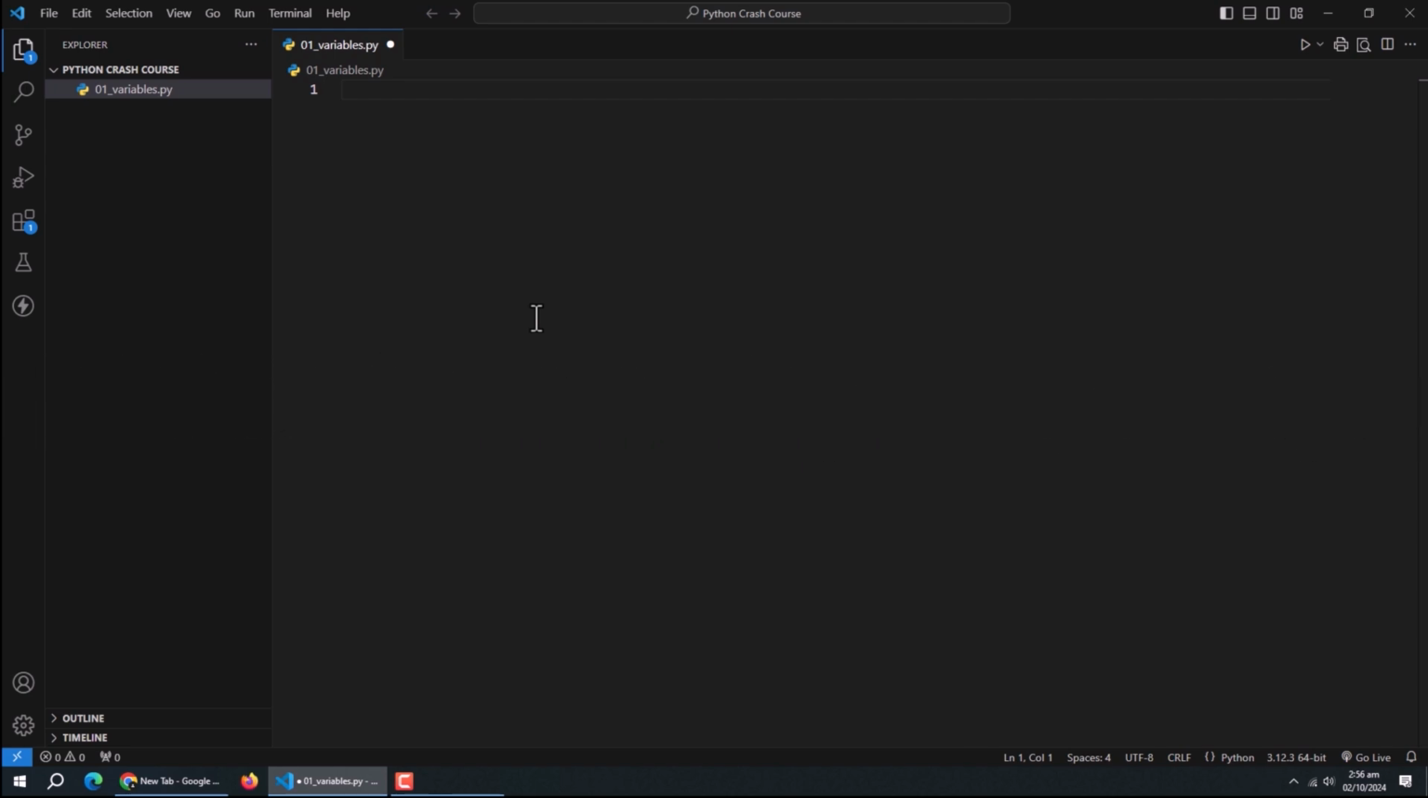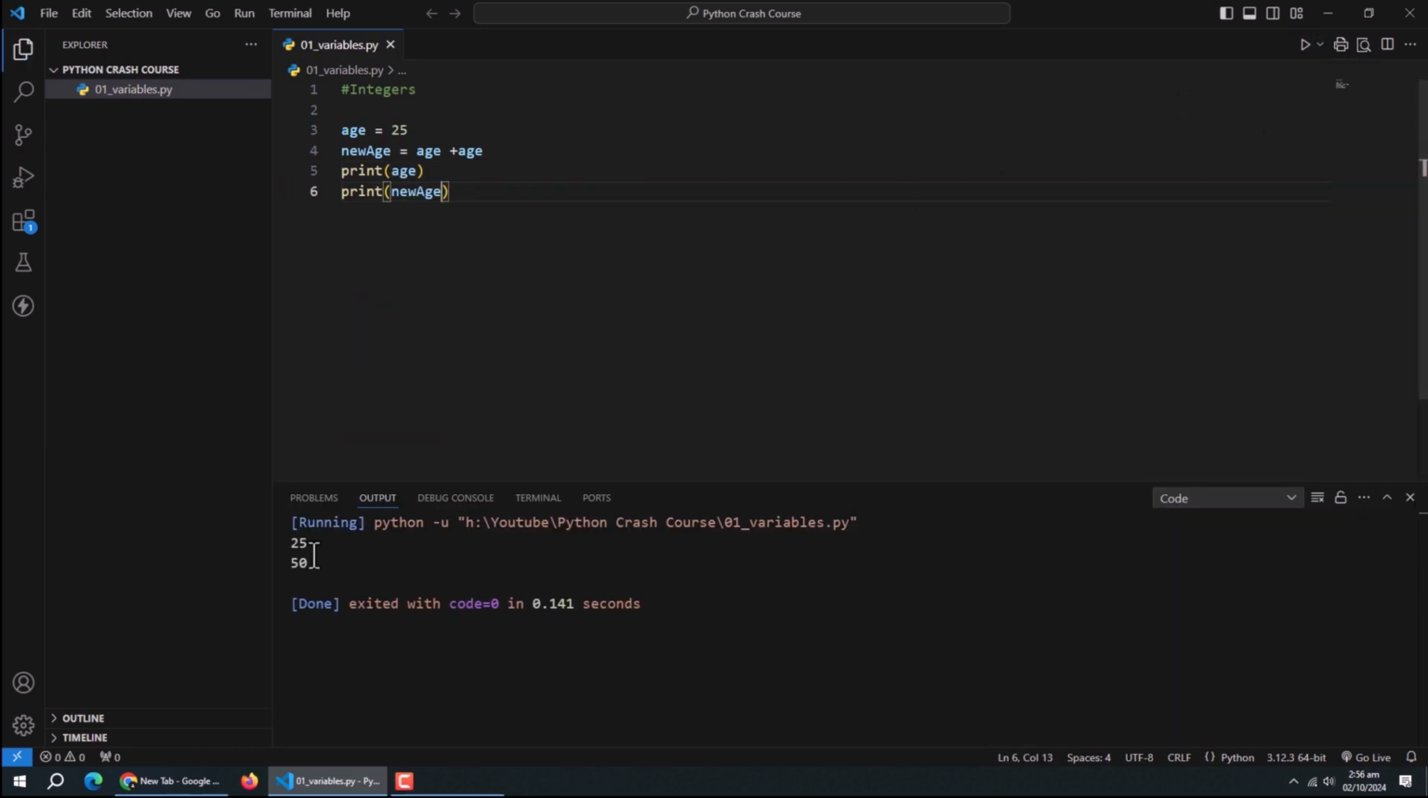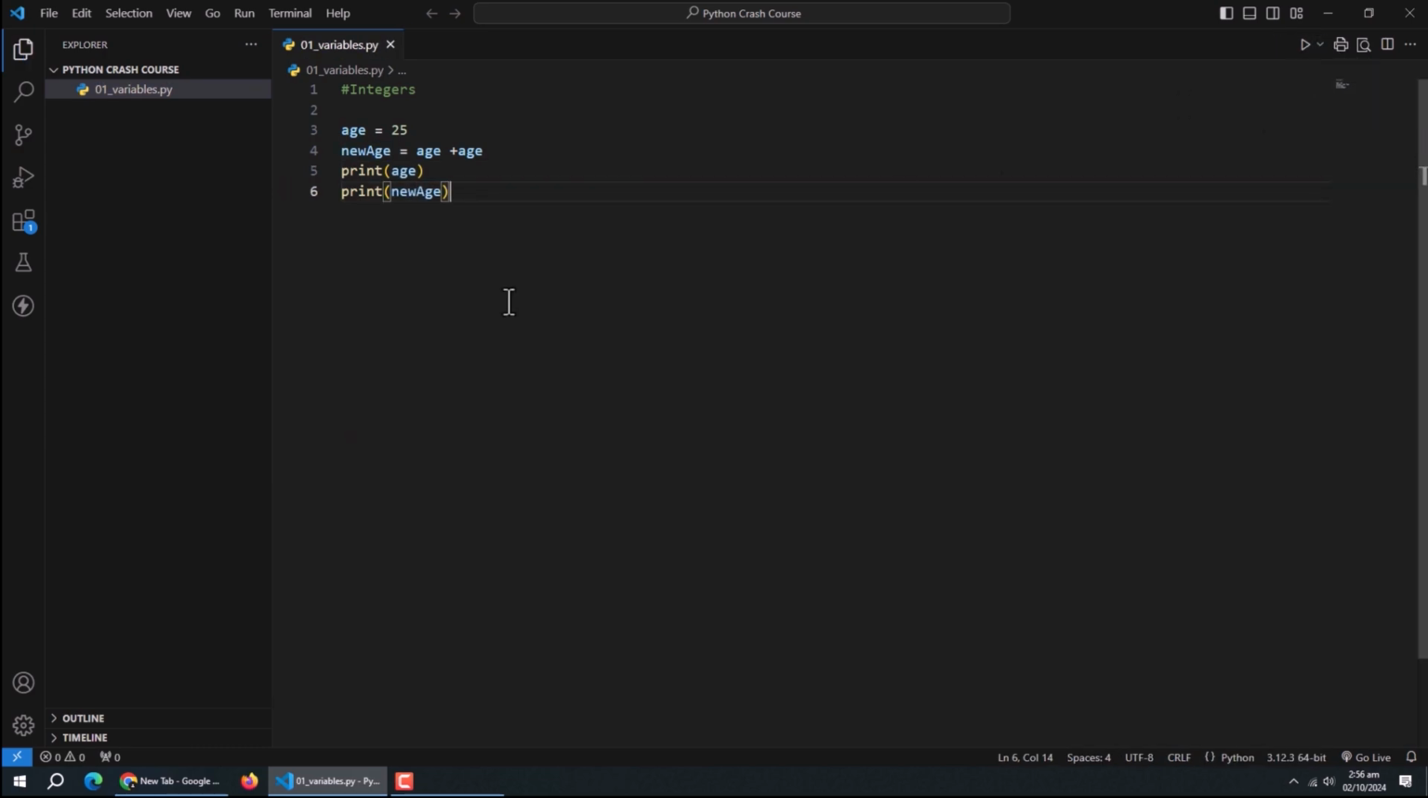Now, let's talk about data types. There are quite a few, but we'll cover the most common ones. First, we've got integers. These are to handle whole numbers. You use them for counting things or doing math without decimal points. For example, here, age is an integer. You can do all sorts of math with integers, like addition, subtraction, you name it.